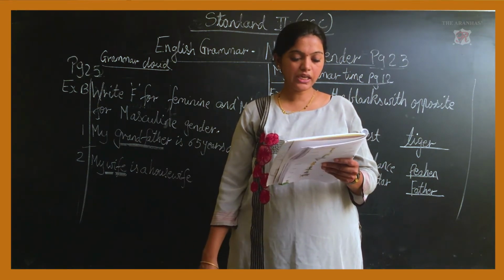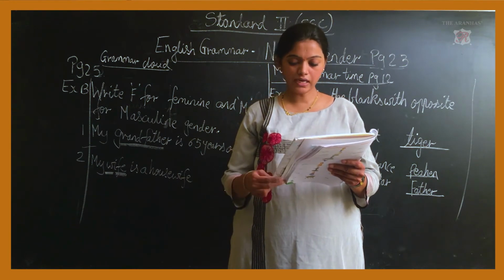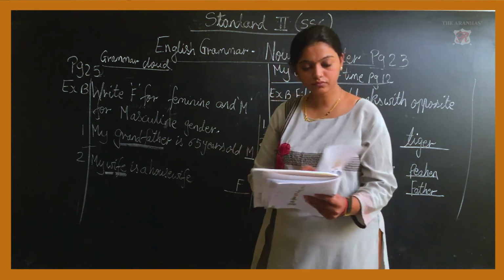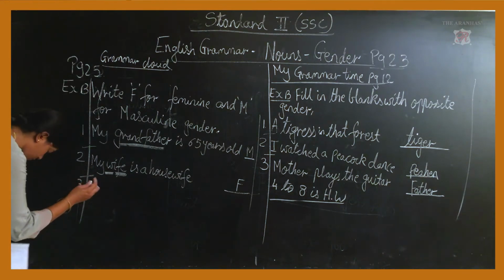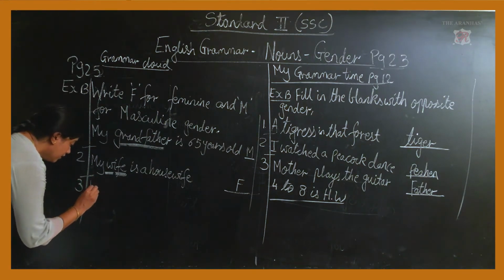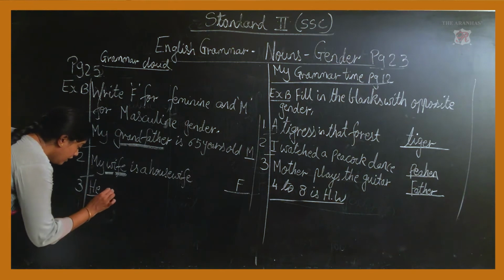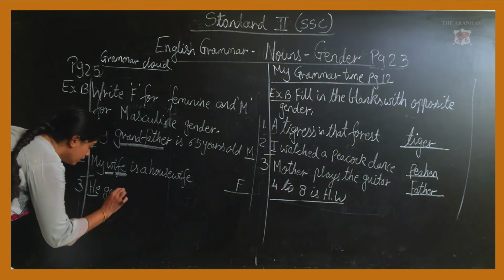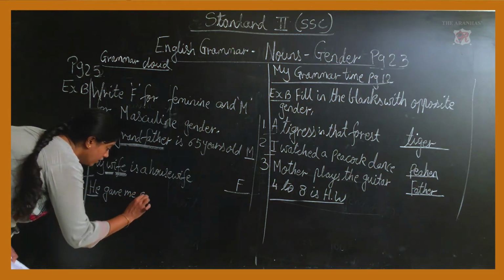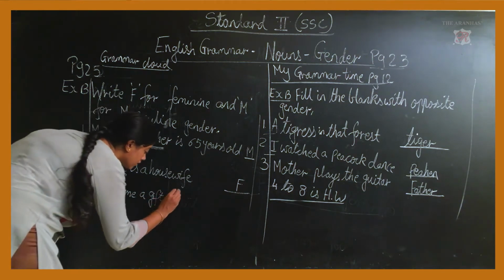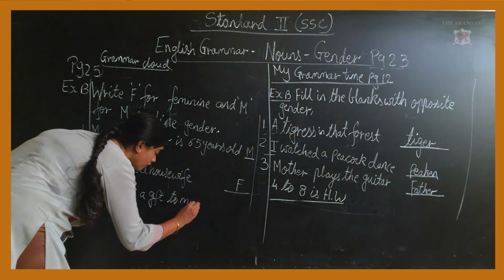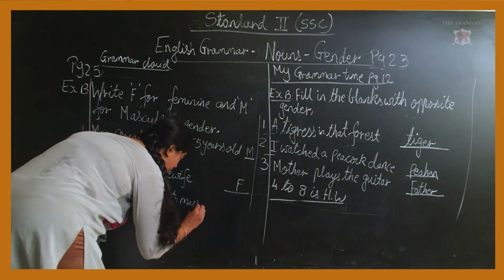Next one. He gave me a gift to my nephew. He gave me a gift to my nephew.